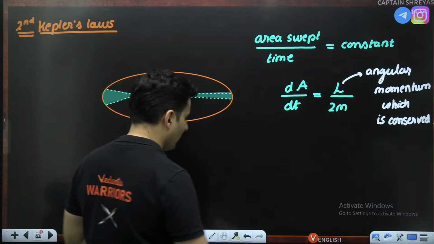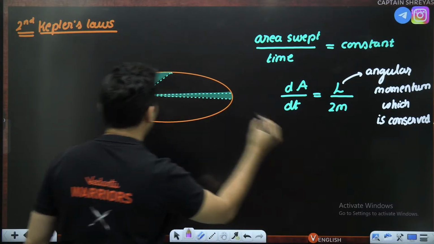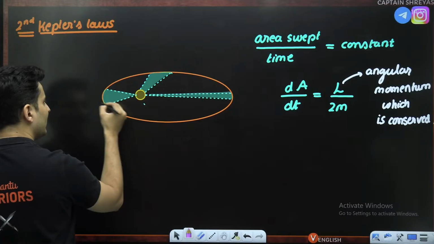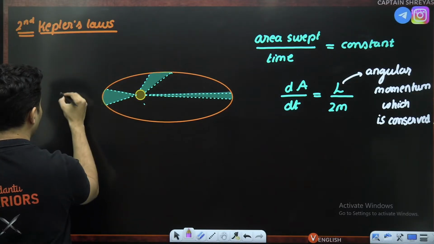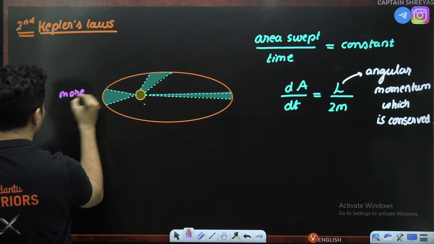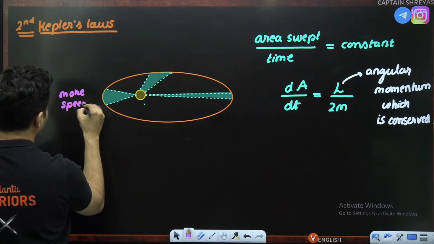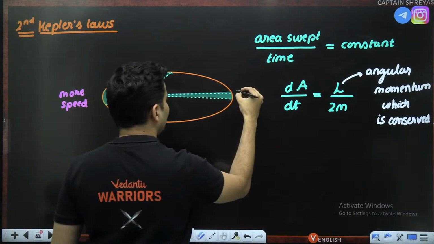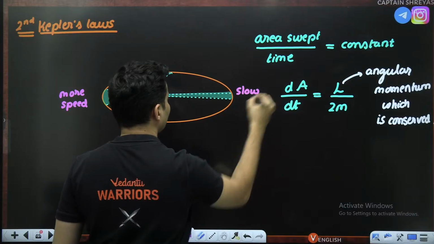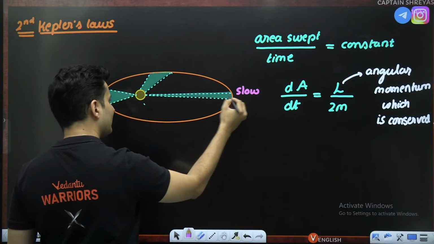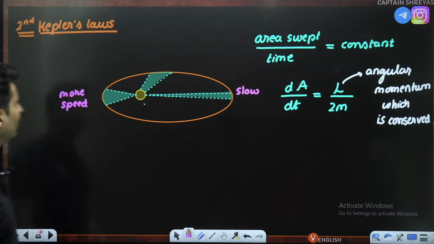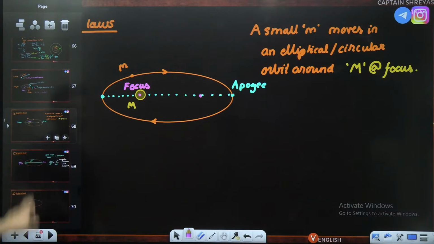Which means also that over here, because it has to cover the same area, it moves more. So the speed is more over here. It moves fast. Here it is slow, because it will cover less distance to maintain the same area. That is your second law of Kepler. This was the first law. This is your second law.